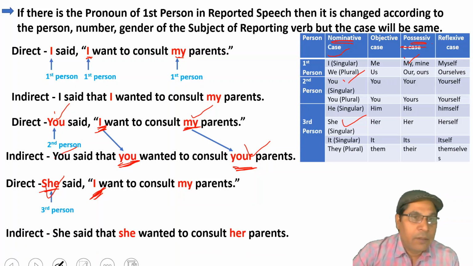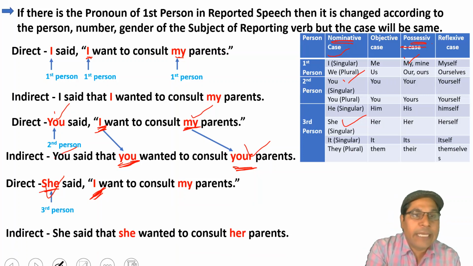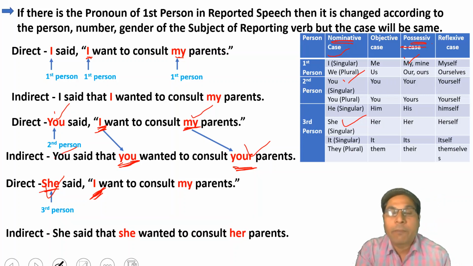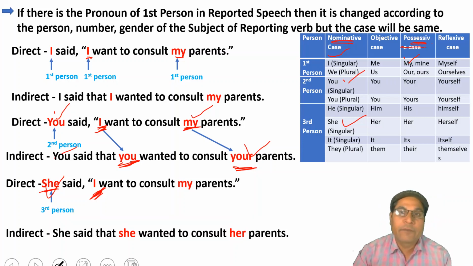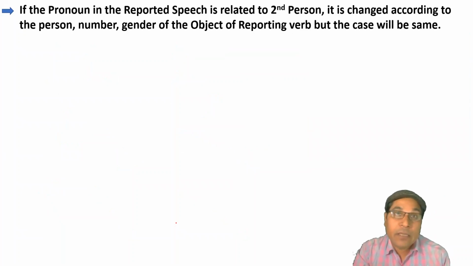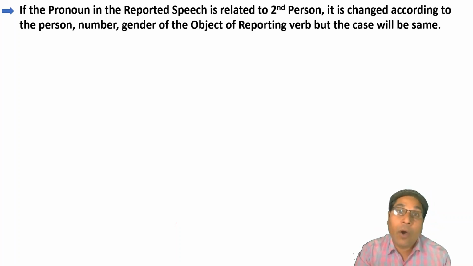So, the sentence in indirect speech will be, she said that she wanted to consult her parents. Clear? Now, if the pronoun in the reported speech is related to second person, it is changed according to the person, number, gender of the object of reporting verb.